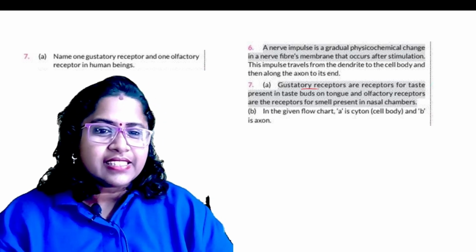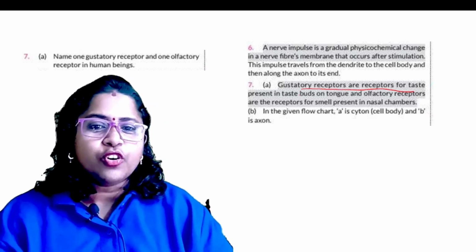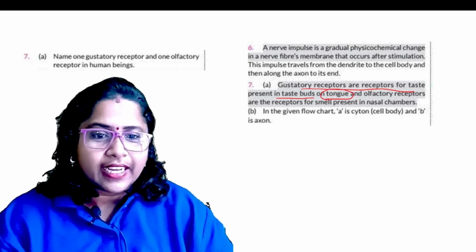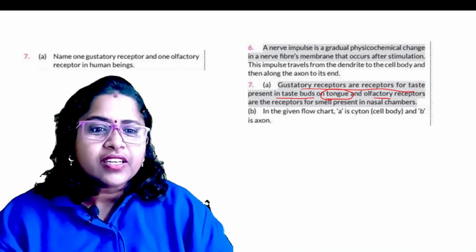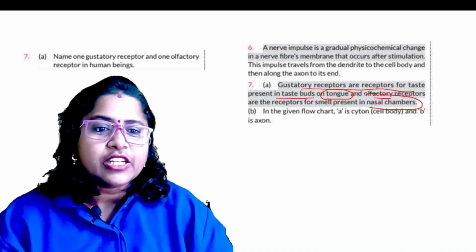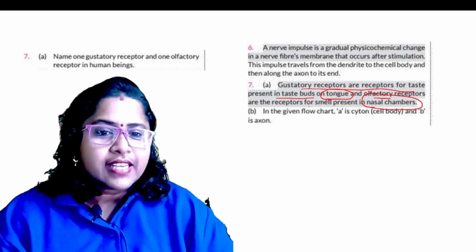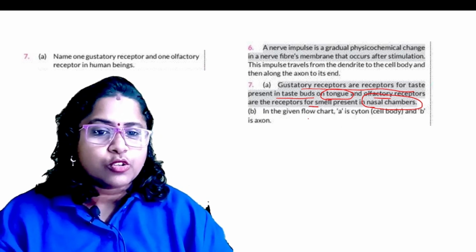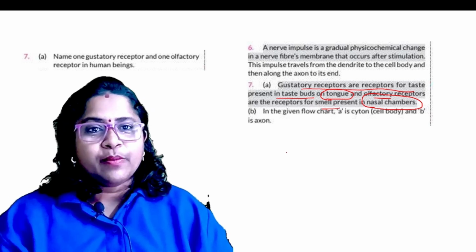The gustatory receptors are receptors for taste, present in taste buds on the tongue. Then the olfactory receptor is present in the nasal chambers, which detects the stimulus, that is the smell. So smell is considered a stimulus in this case.